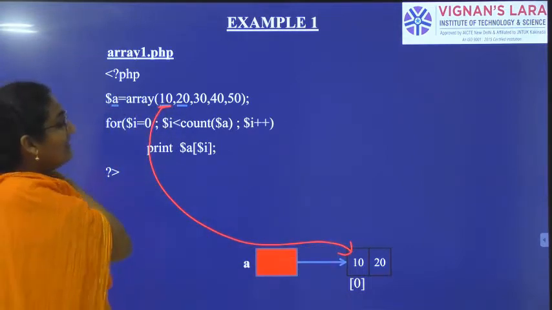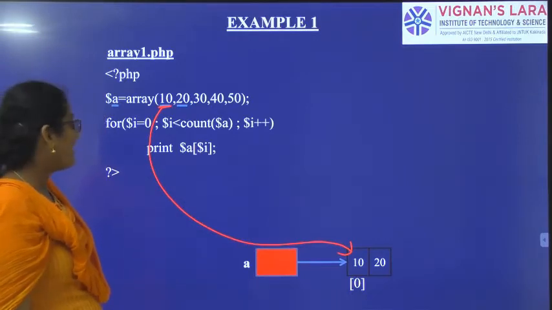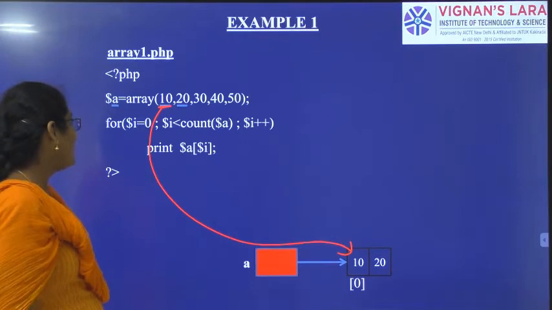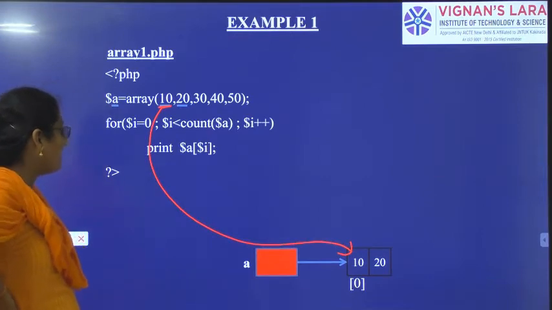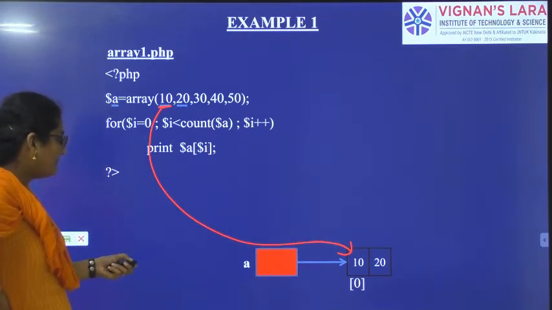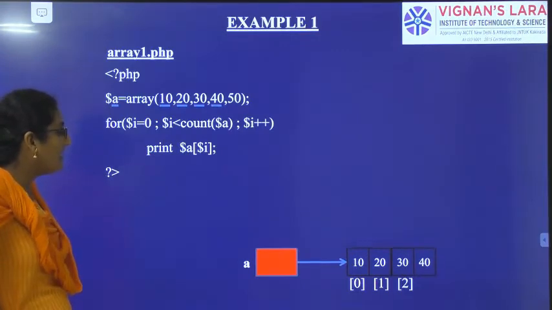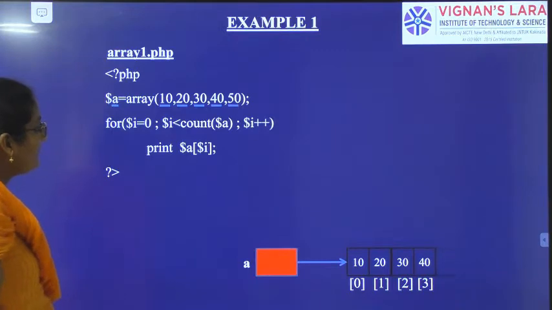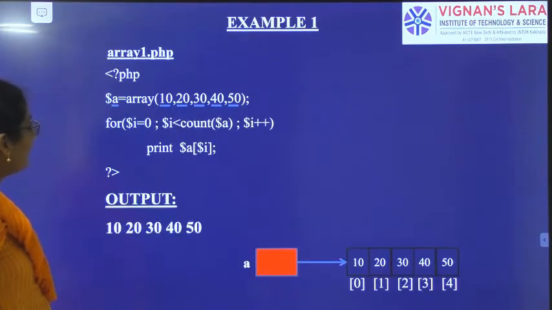So start the PHP program, create a variable, initialize an array, store the values in the array. By using the for loop, insert the values and print that array. So first A of 0 is 10, A of 1 is 20, A of 2 is 30, A of 3 is 40, A of 4 is 50. So the output is 10, 20, 30, 40, 50.